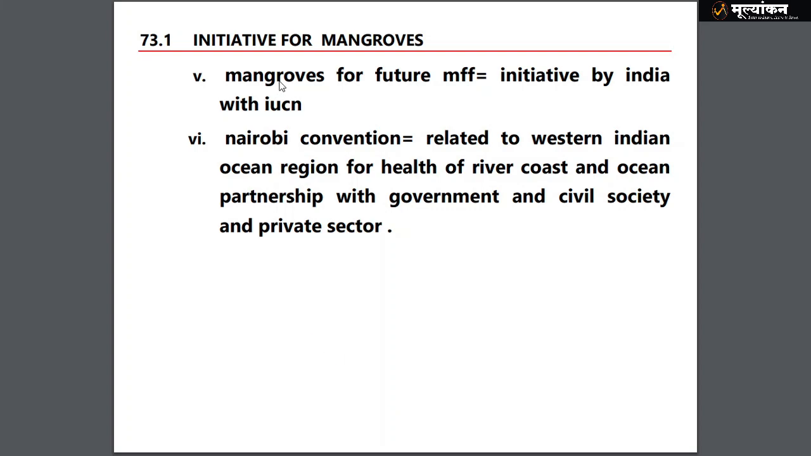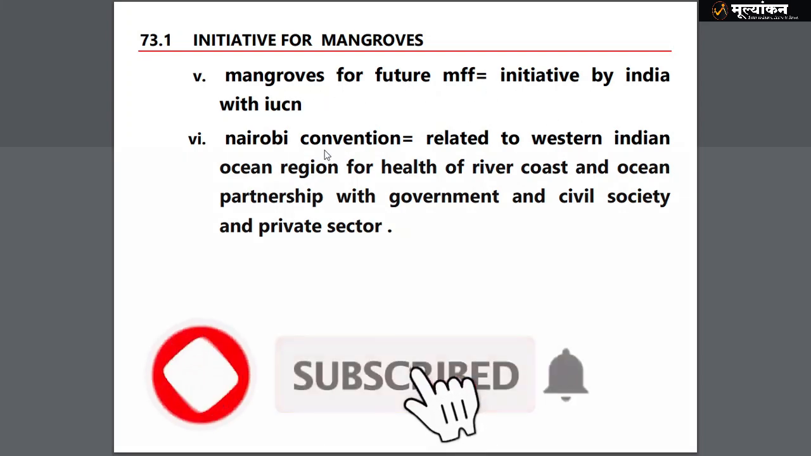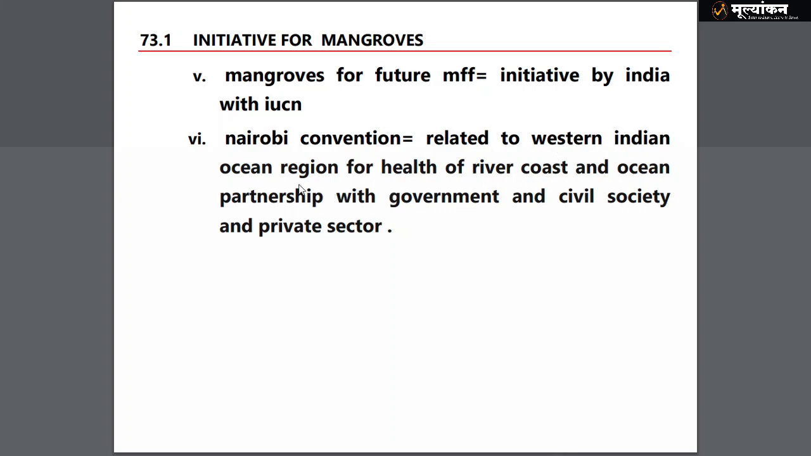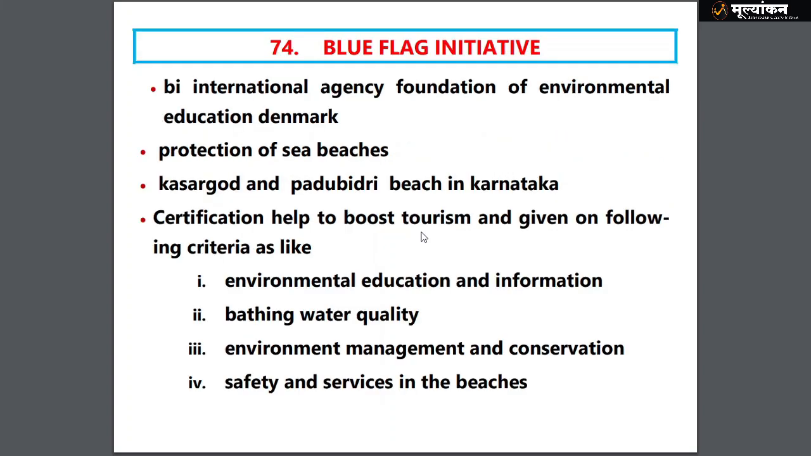Initiatives for mangroves include MFF, the Mangroves for the Future initiative, by India with IUCN. The Nairobi Convention is also there, not related to mangroves, but related to the Western Indian Ocean region, for the health of river, coast and ocean, in partnership with government, civil society and private sector. Then we have the Blue Flag initiative for sea beach conservation. Kasargod and Padubidri beaches in Karnataka have been identified. Certification is given on the following criteria: environmental education and information, bathing water quality, environment management and conservation, and safety and services on the beach.